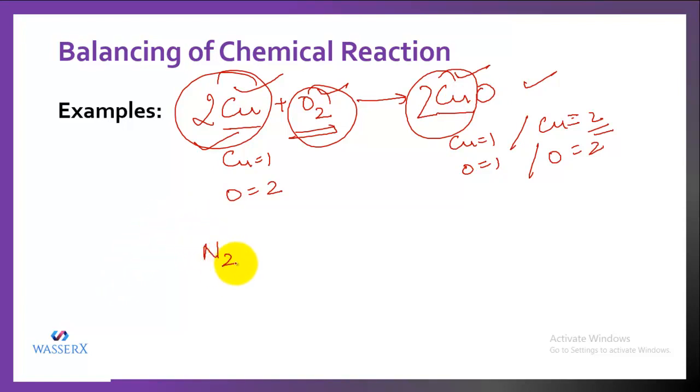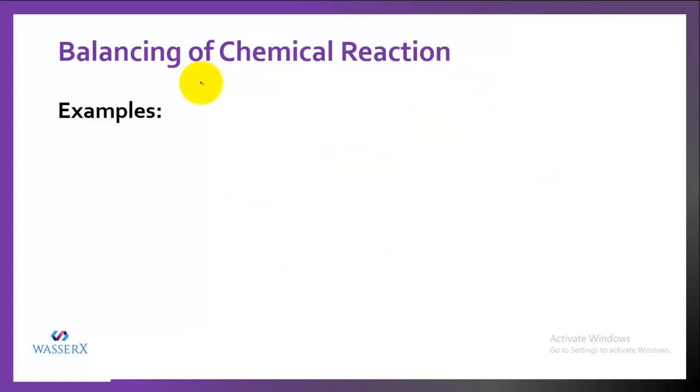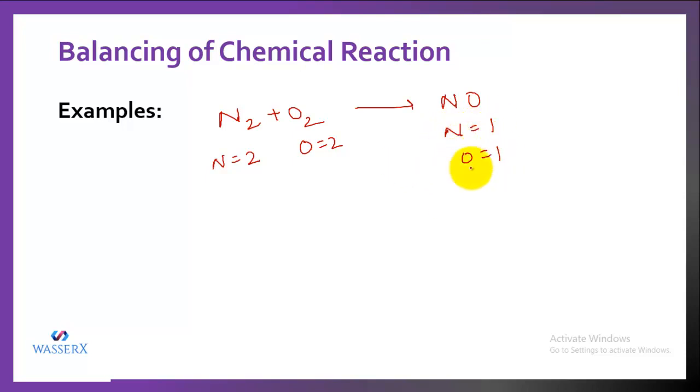Let's do another example. N2 plus O2 forms NO. Let's take another example in which N2 reacts with O2 and forms NO. Now the atoms of nitrogen on the left hand side are 2 and oxygen atoms are also 2. But on the right hand side, the number of nitrogen atoms is 1 and oxygen is also 1. So we need to balance it.